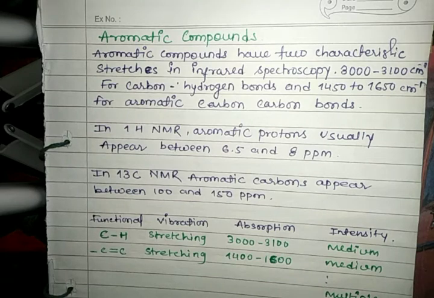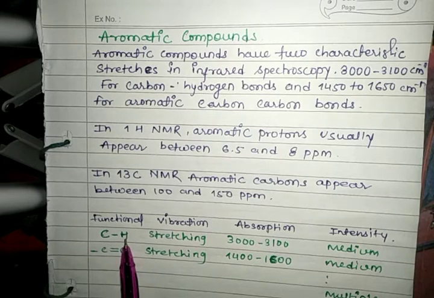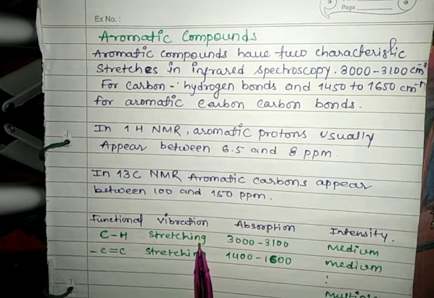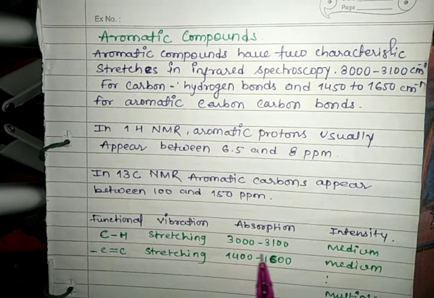Next we see some functional groups of aromatic compounds and their vibrational frequencies, absorption and intensity. First, the functional group is carbon-hydrogen. Its vibration is stretching, and absorption 3000 to 3100, and intensity is medium.